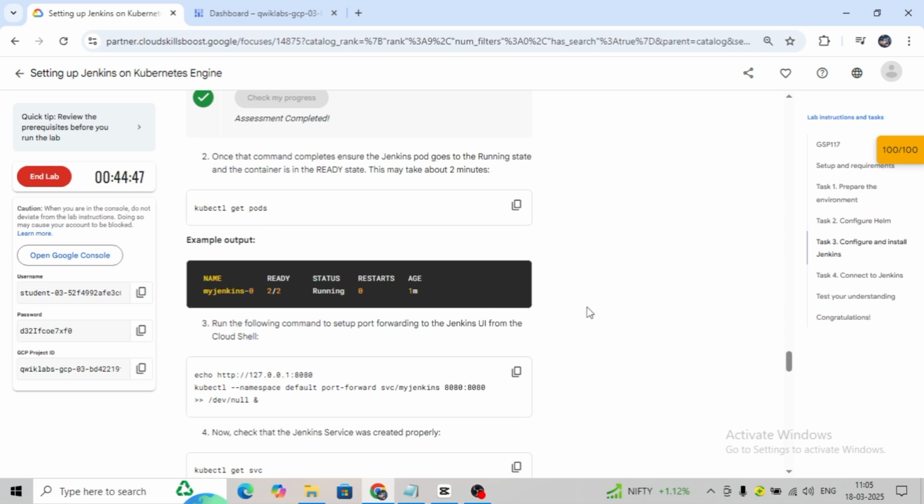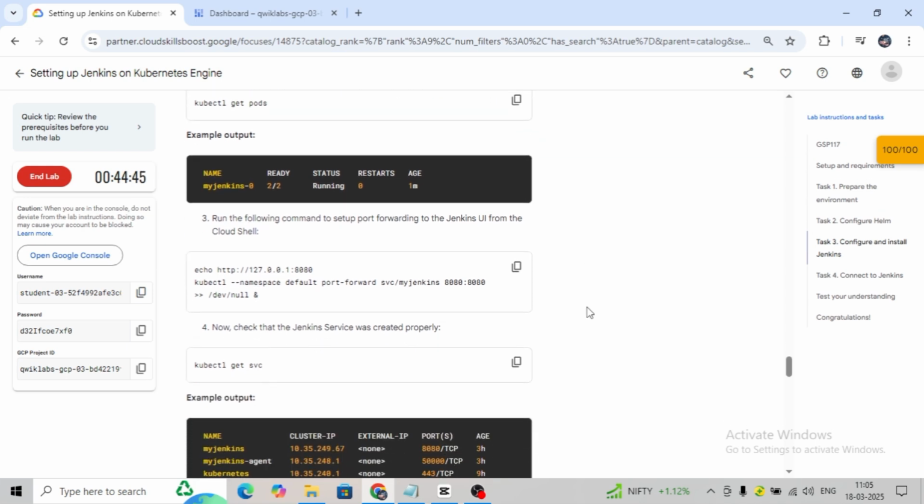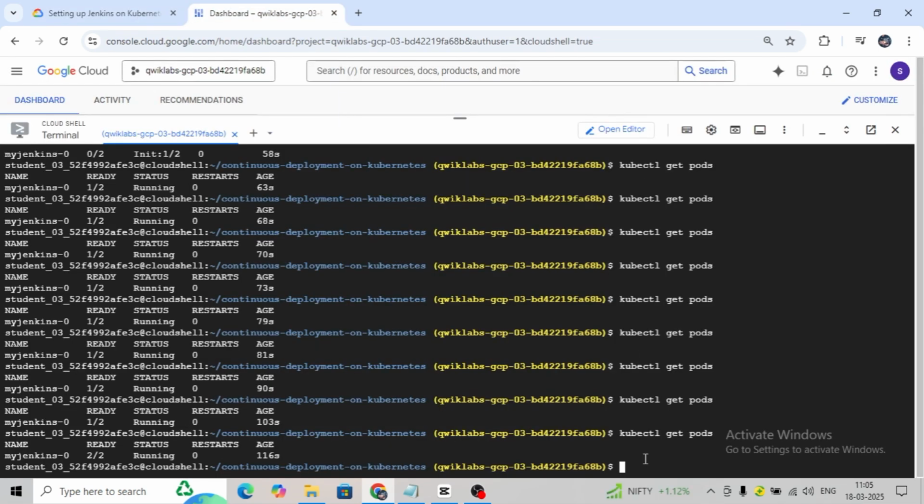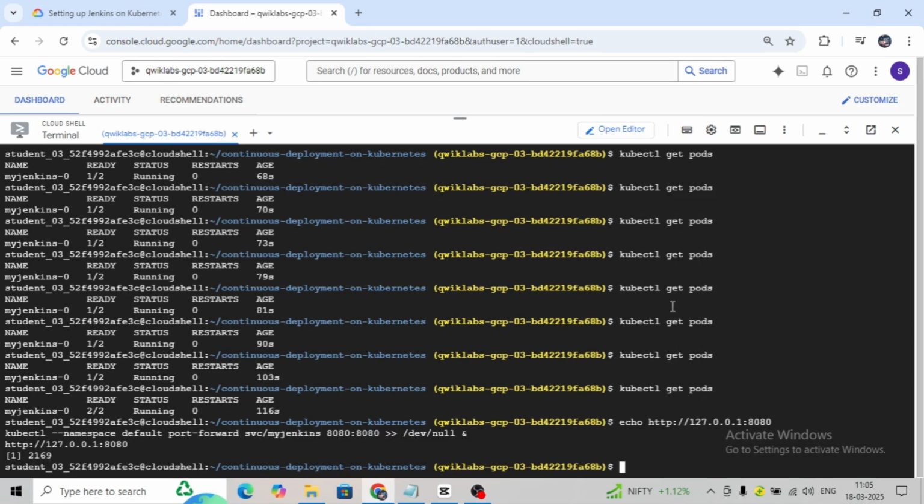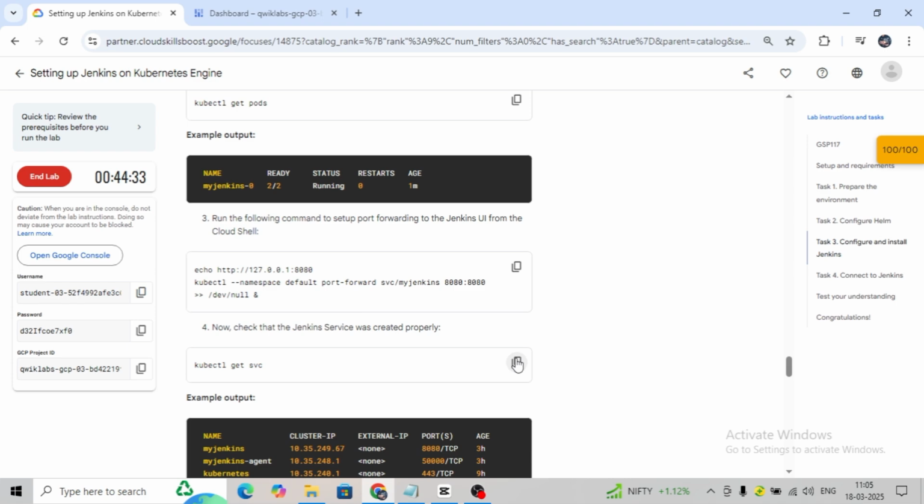Okay, now let's continue. We need to run the following command to set up port forwarding to the Jenkins user interface. So this is the setup, let's do it. This is the local IP. It's done. Jenkins service is created, let's verify.